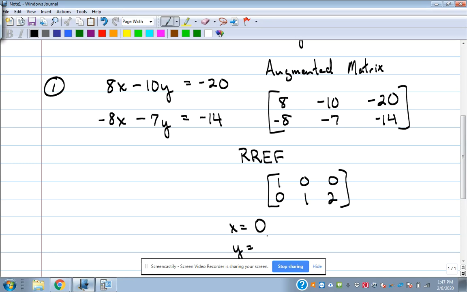X equals 0. What does y equal? 2. So we get the ordered pair, 0, 2. If we had done this system with elimination or substitution, we get the same answer out of that. Okay. So reduced row echelon form breaks that down, gets us that ordered pair that is our solution. Okay. Did everybody get that answer?